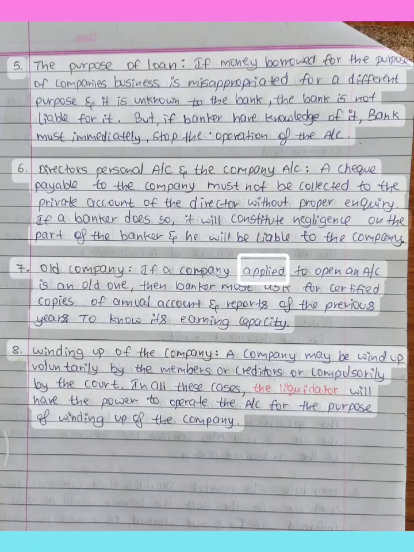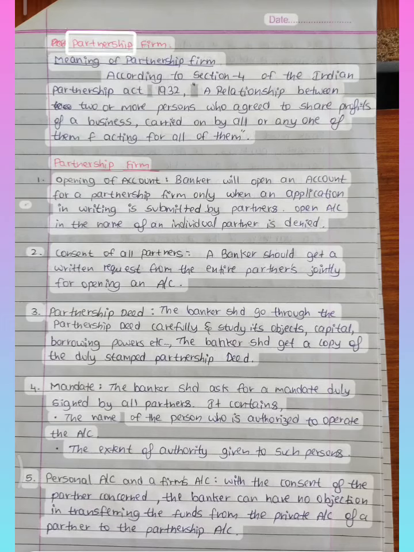7. Old company. If a company applying to open an account is an old one, then the banker must ask for certified copies of annual accounts and reports of the previous years to know its earning capacity. 8. Winding up of the company. A company may be wound up voluntarily by the members or creditors or compulsorily by the court. In all these cases, the liquidator will have the power to operate the account for the purpose of winding up of the company.